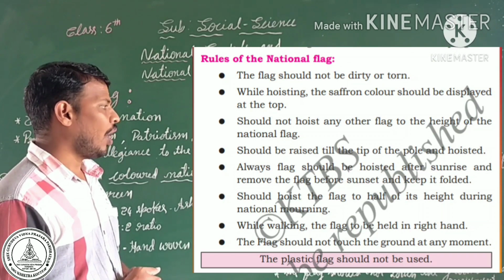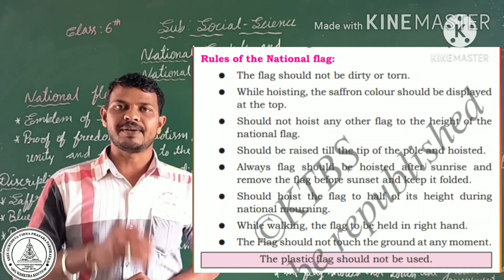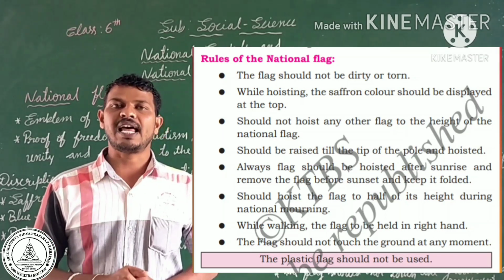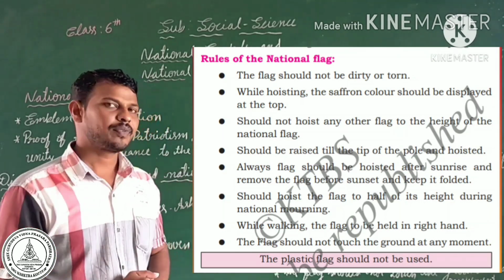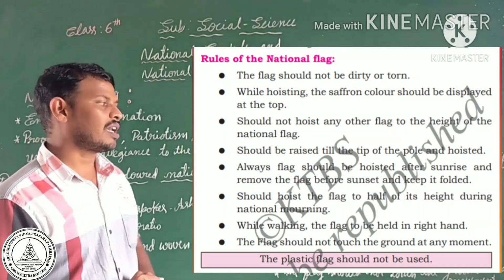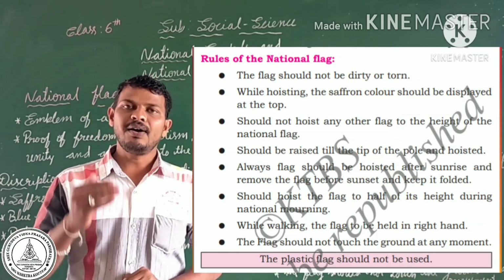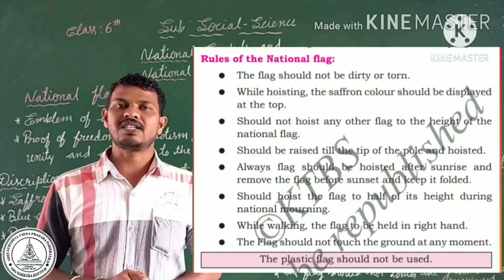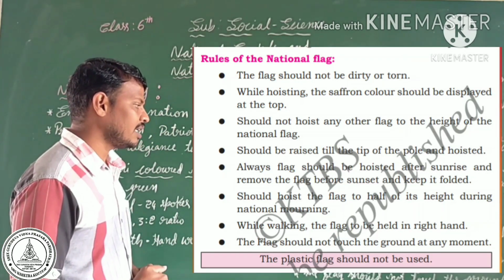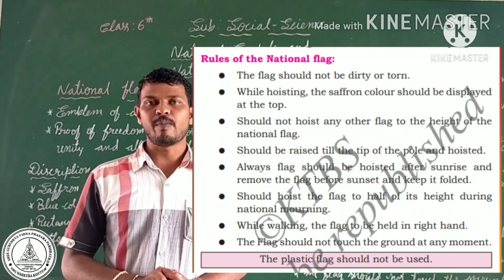We should hoist the flag at half of its height during national mourning. So if any person or political leader dies, we should hoist the national flag at the middle of the pole. While walking, the flag should be held in the right hand. If you want to walk with the flag, you should hold the national flag in your right hand. The flag should not touch the ground at any moment.